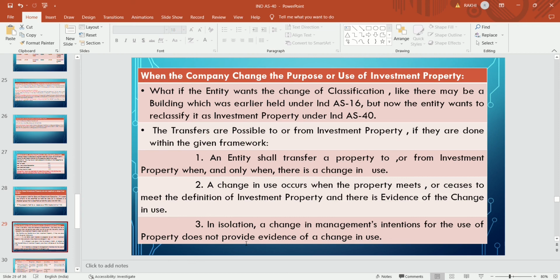In isolation, a change in management's intention for use of the property does not provide evidence of a change in use. Only the intention of the management does not provide evidence. There must be some evidence, some reasons behind the transfer. Then only are transfers possible.